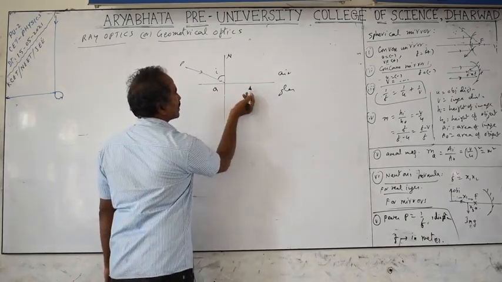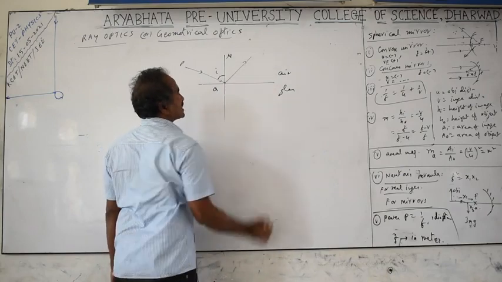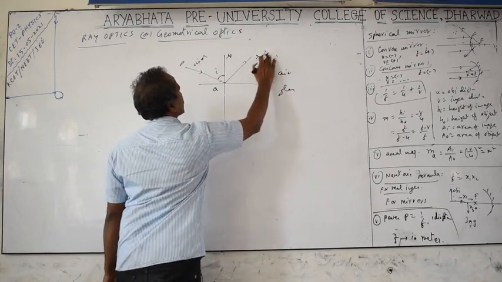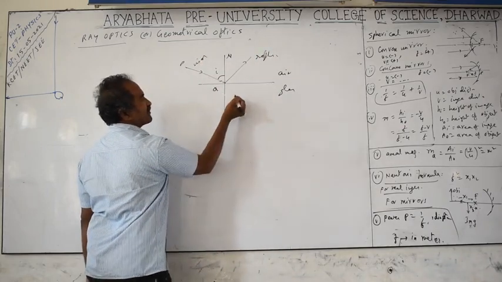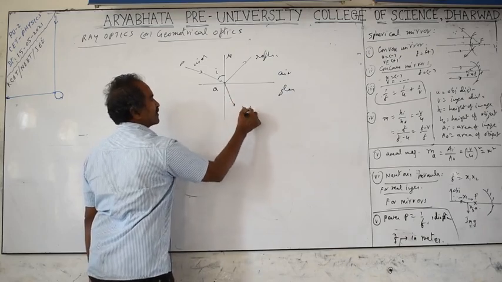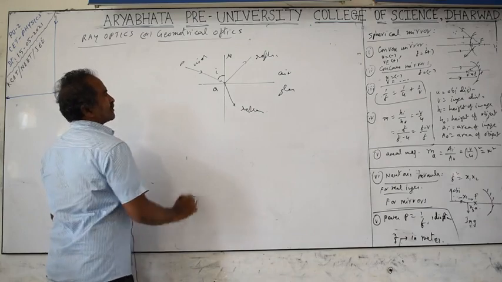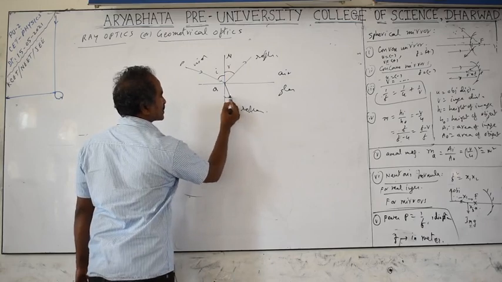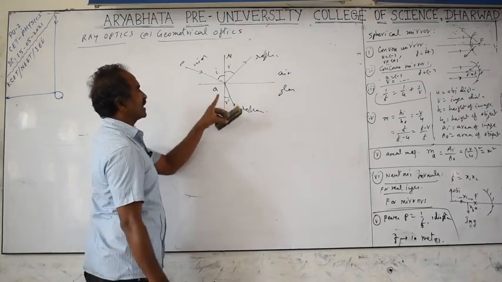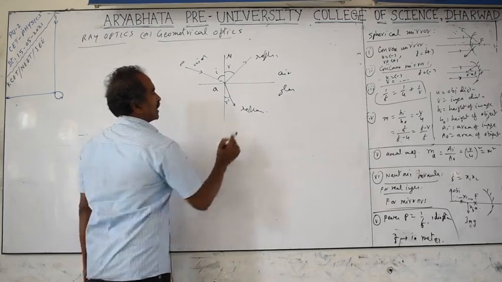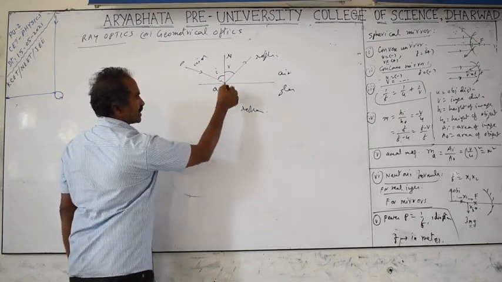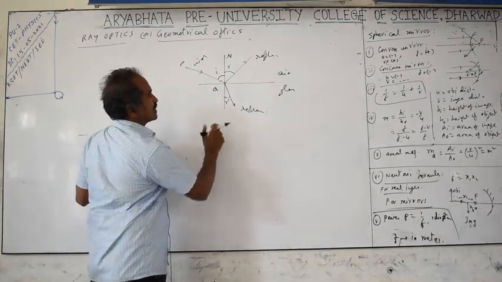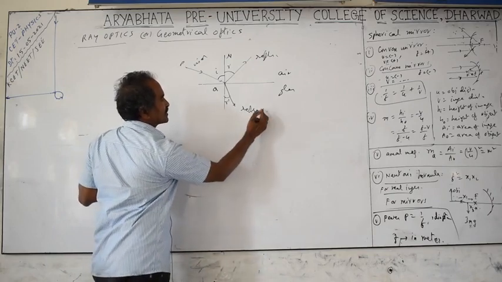Light after falling onto the surface can come back into the same medium. When it comes back to the same medium, it is called reflection. This is the incident wave, this is the reflected wave, and some energy may be transmitted if it is a transparent material, and that is called the refracted wave. The angle between the normal and the reflected light is called the angle of reflection, and the angle between the normal and the refracted ray is called the angle of refraction. Sometimes we take the symbol R for both, but we have to discuss them separately. Some energy will be reflected, some may be absorbed also, which we are not going to discuss here. Some energy is transmitted through the medium, and that is called the refracted wave.